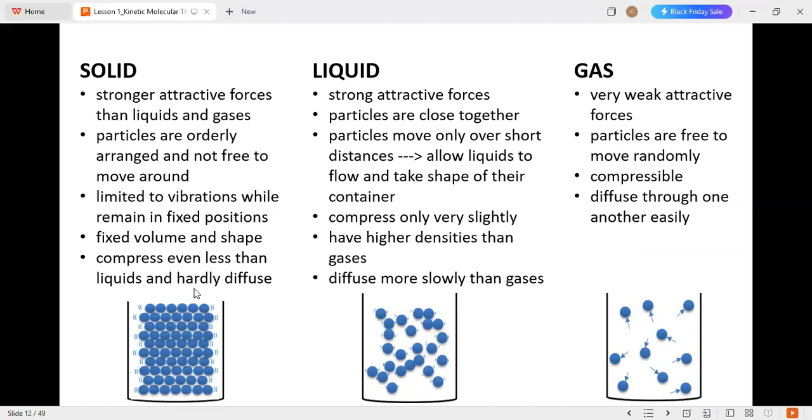So these are again the states of matter. We have the solid, which is closely packed, having a stronger intermolecular attraction towards each other. The liquid, which has a shorter distance, however, they still possess attraction from one particle to another, causing it to flow and at the same time copy the shape of its container. And for gas, they are in continuous random motion, with little to no attraction at all between these particles.